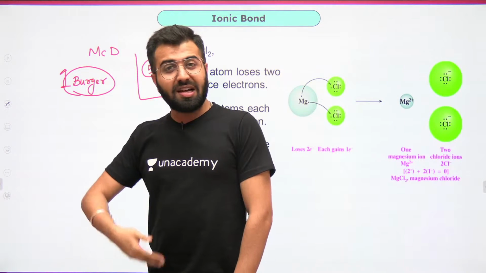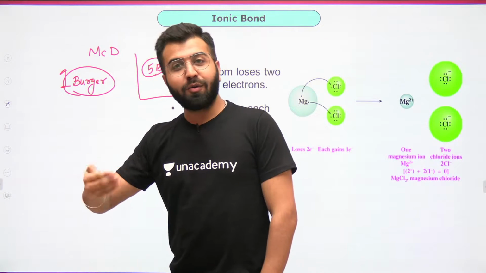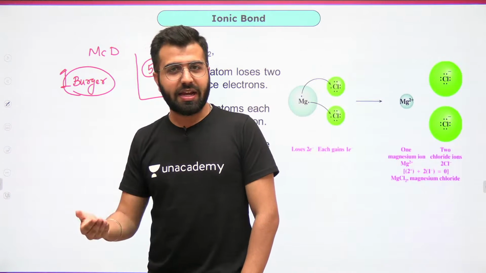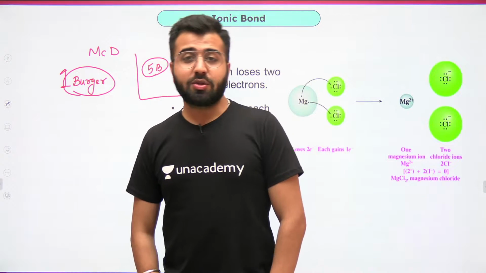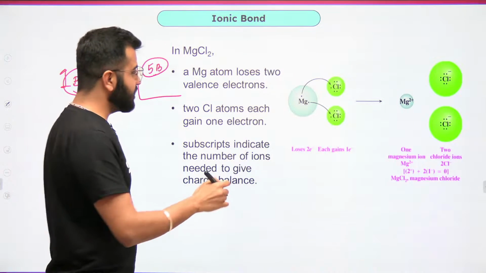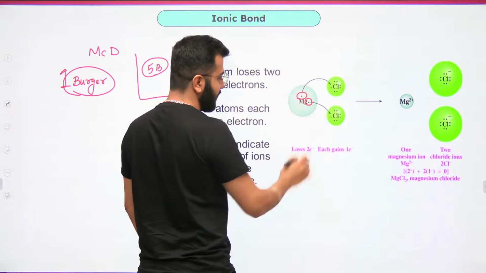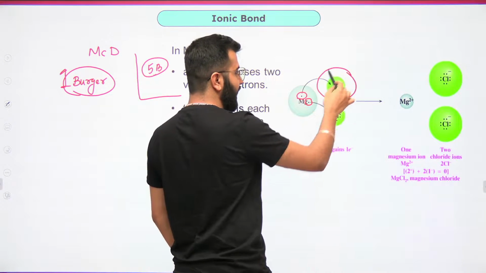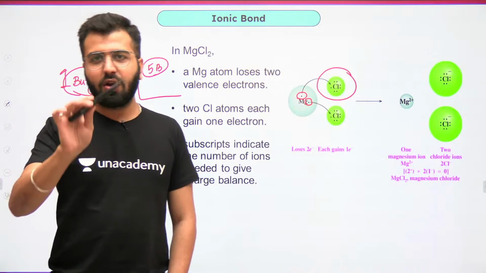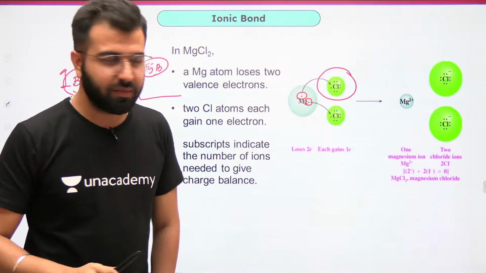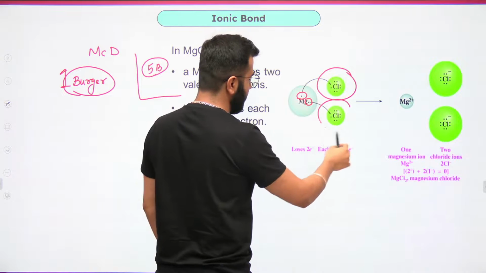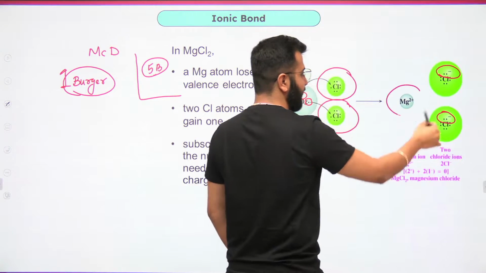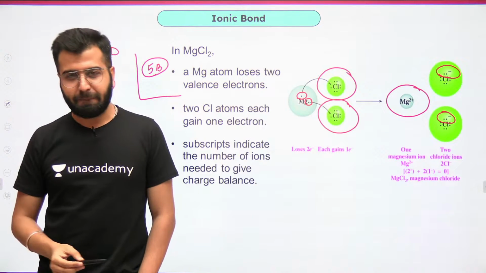So ultimately they have to find 4 more people looking for 1 burger each. That's what is going to happen over here as well. Magnesium wants to give 2 electrons, but 1 chlorine can have just 1, because chlorine cannot go against its electronic configuration. Another chlorine is also going to come, and they will simply take 1 electron each, and magnesium is also satisfied.